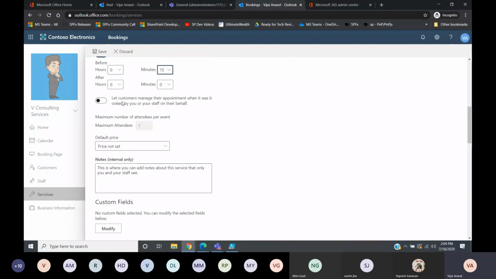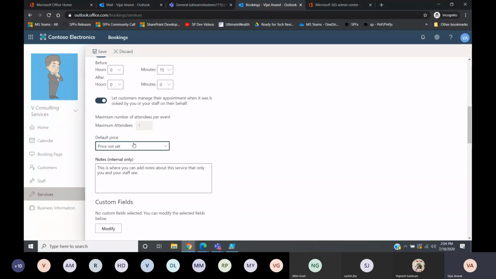Then there is the option to let customers manage their appointment, which is otherwise booked by you or your staff on their behalf. This is a toggle button, so you can enable it as yes or no. If you want your customers to edit their bookings, then you can enable this particular option.